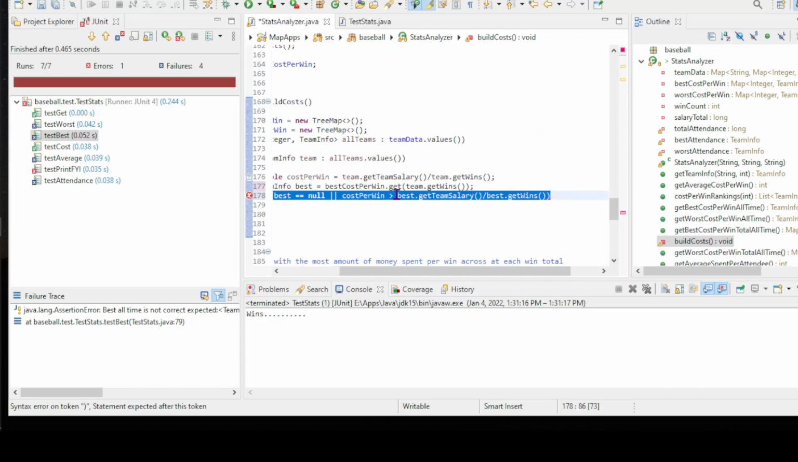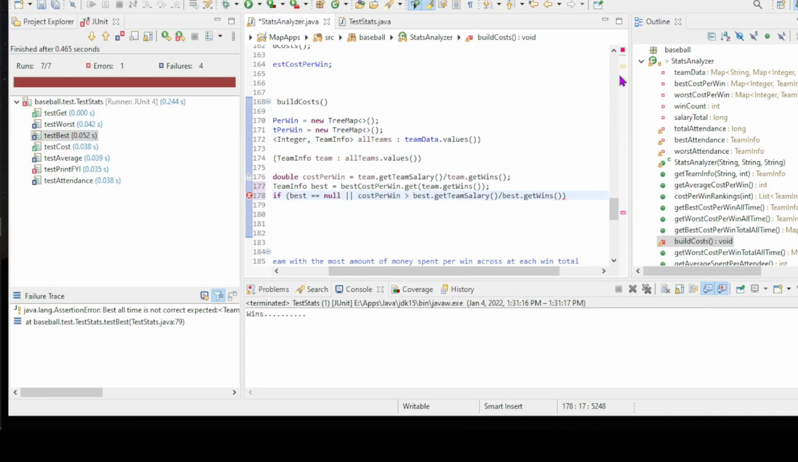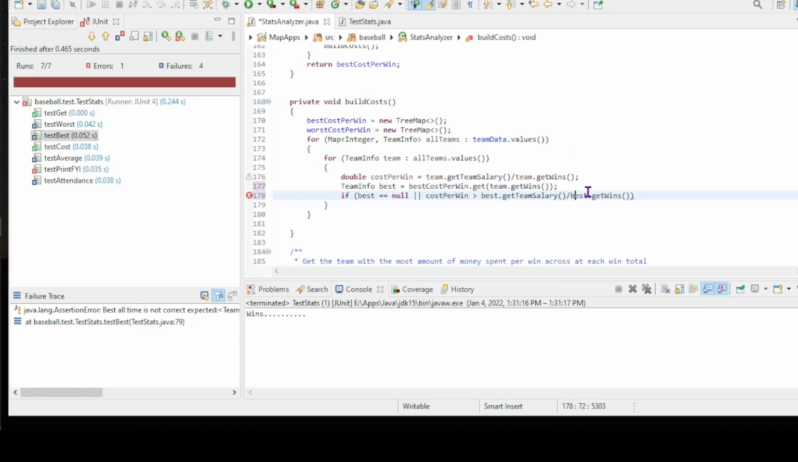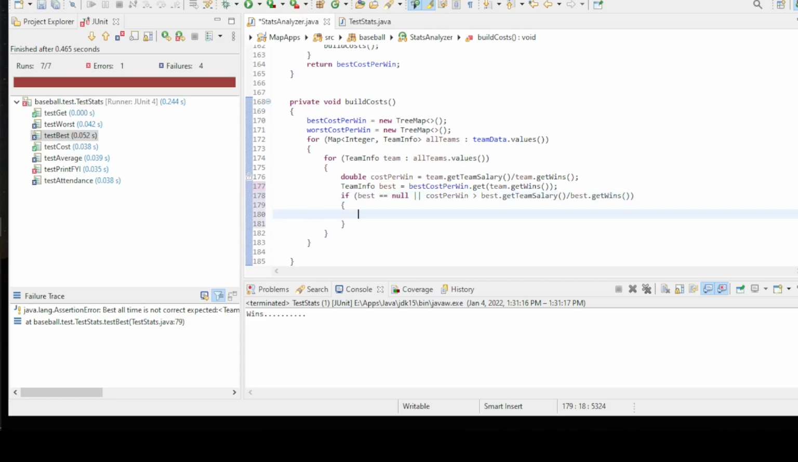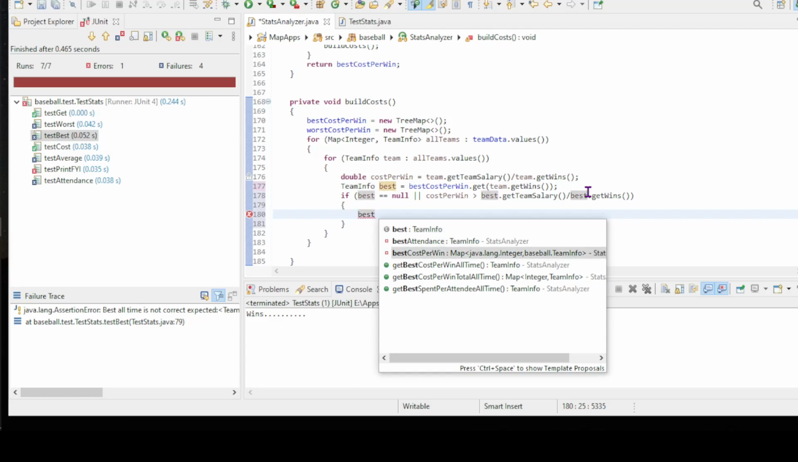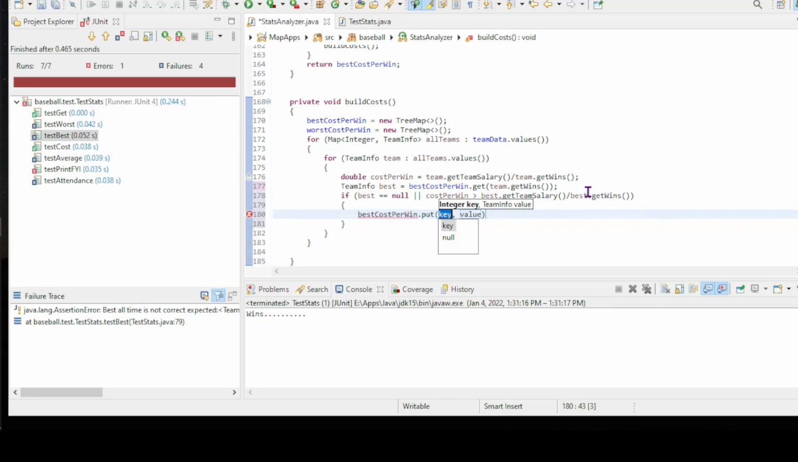So if either there's not one there, or let me get rid of the outline. Either there's not one there, or we exceed the one that's there, then we're going to say best cost per win dot put the team dot get wins and the team. So if we're better than the team that's out there, we're going to replace it, or if there isn't a team yet, we're going to replace it. Otherwise, we go on to the next team.